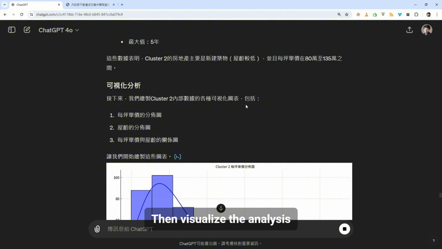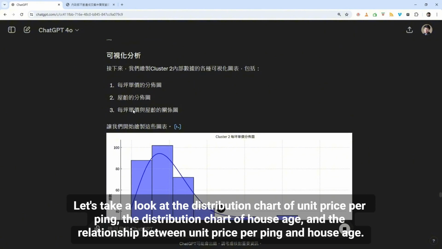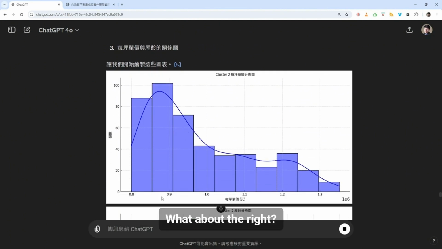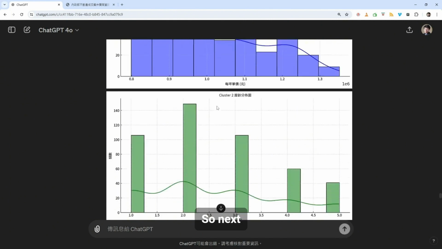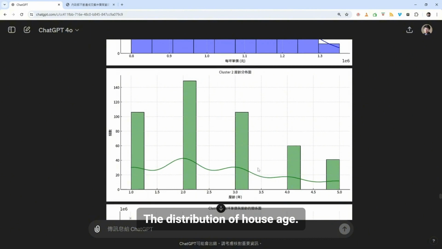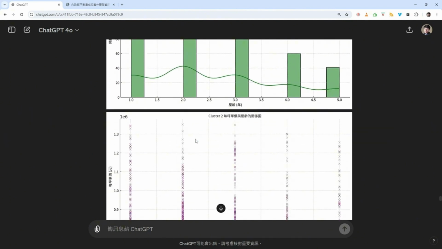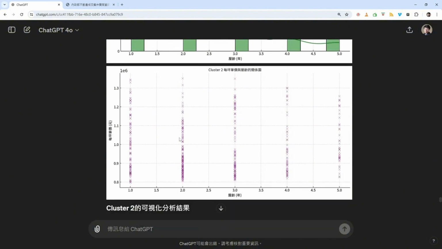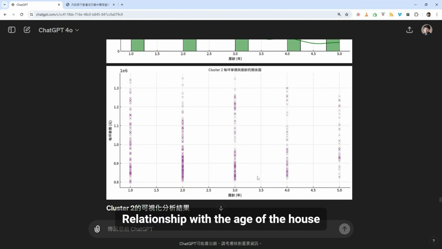Then visualize the analysis. Let's take a look at the distribution chart of unit price per ping, the distribution chart of house age, and the relationship between unit price per ping and house age. This is the price per ping. Next, this is the distribution of house age. Looks new, most within 2 years. This is the relationship between unit price per ping and the age of the house.